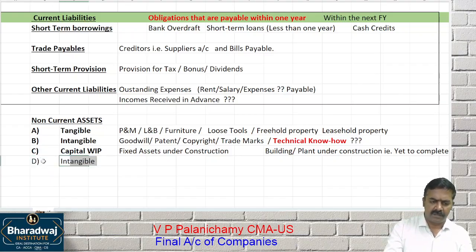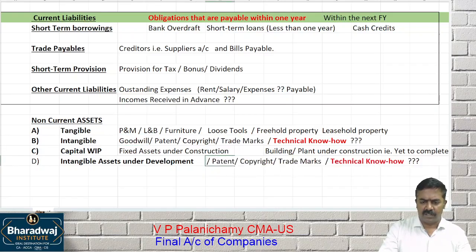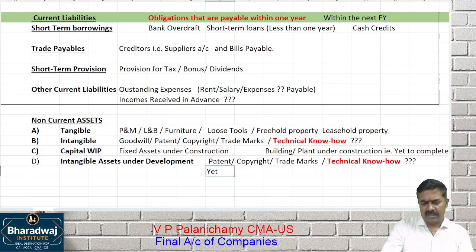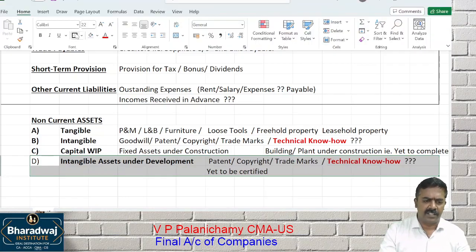What is the next one? Intangible assets under development. It can be goodwill, patent right, copyright, trademark, etc., yet to be certified. If it is certified now, that will come under intangible asset.